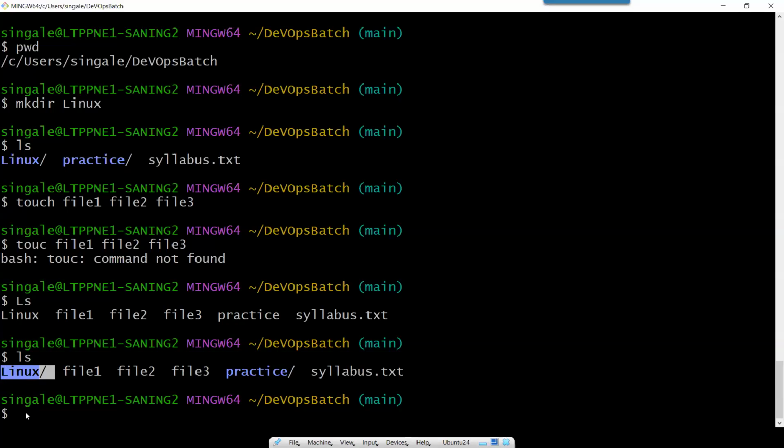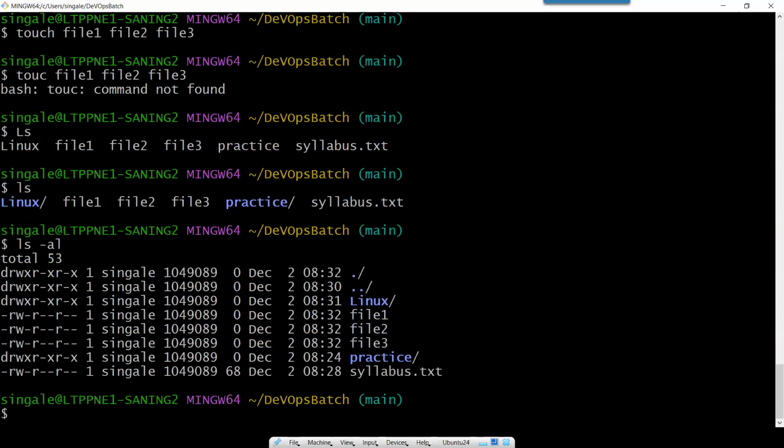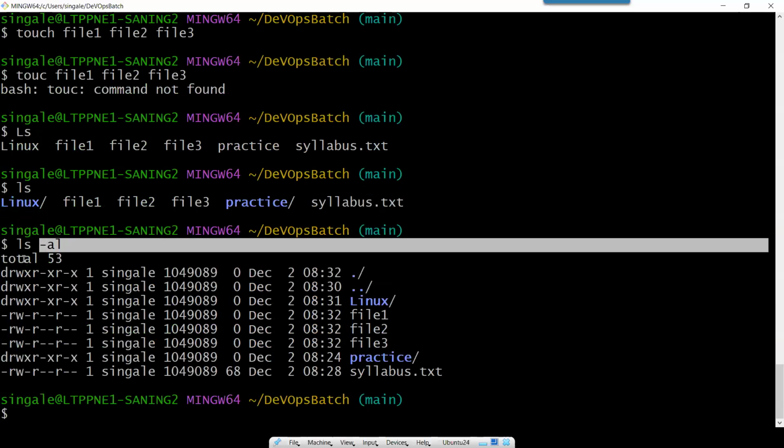Okay, so now here we have created files. And as we know, in Windows there are some hidden files. The same thing is also available here. So if we want to see if there are any hidden files, or we want to see more details about these existing files and directories, then there is a command ls -la, or you can use -al. Both ways it will give the same result. So now here you can see as I type ls -la or ls -al, it is showing me there are total 53.